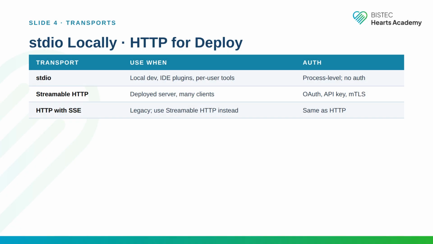Transports. Stdio: local development, IDE plugins, per user tools, process level, no auth, simplest to ship. Streamable HTTP: deployed servers with many clients. Needs OAuth, API key, or mTLS. The previous HTTP with SSE transport is legacy. For new work, use streamable HTTP. BISTEC convention: stdio for dev against a teammate's laptop, streamable HTTP for production deploys behind Azure AD.